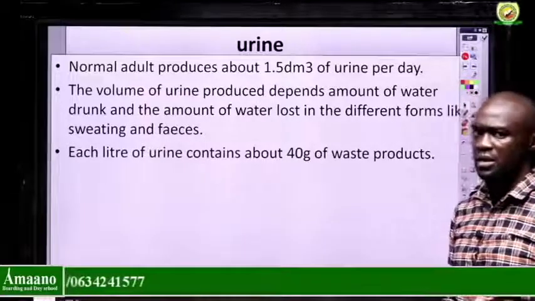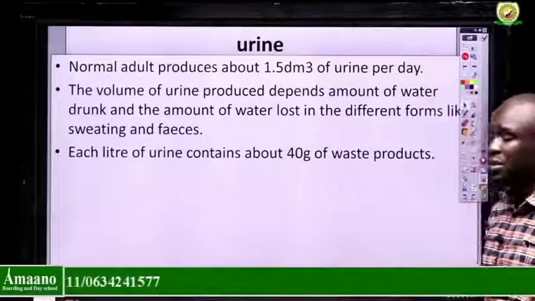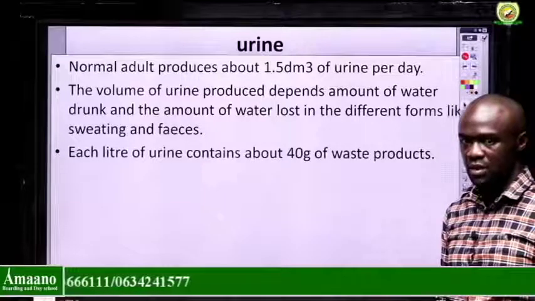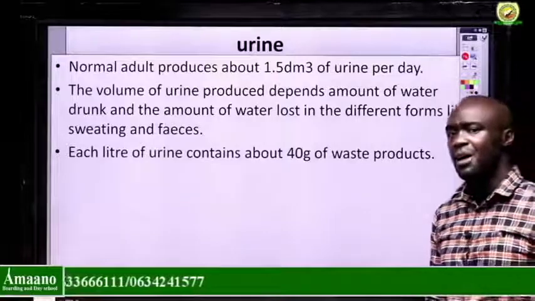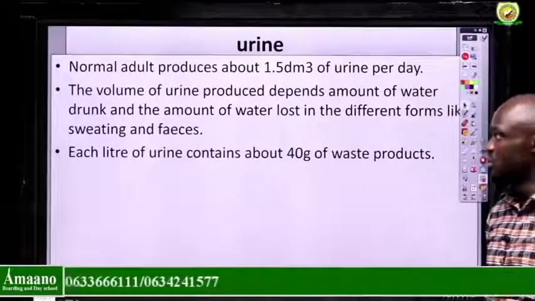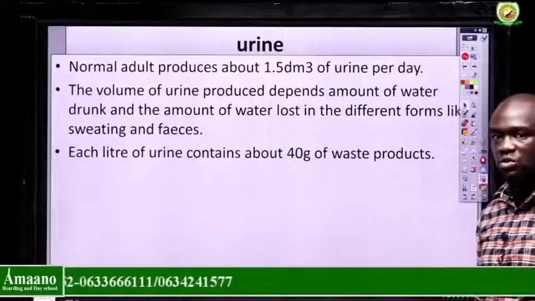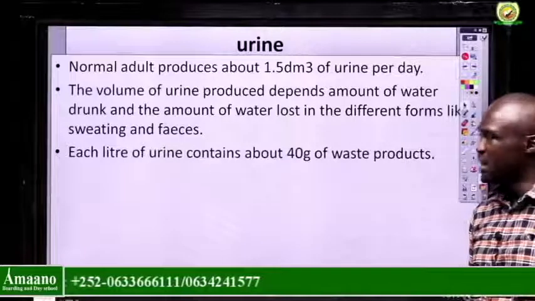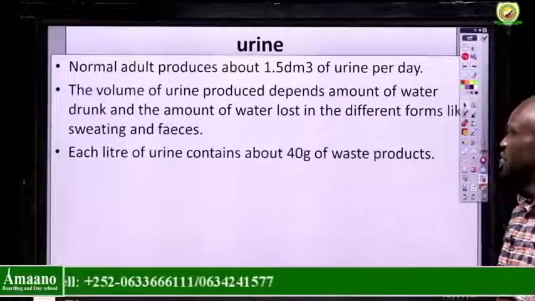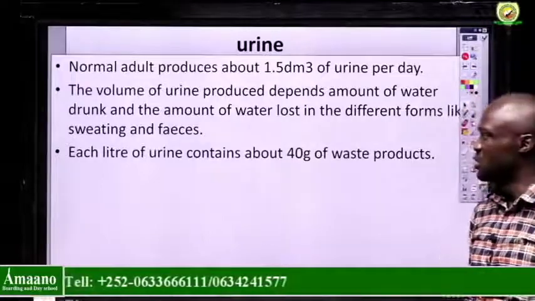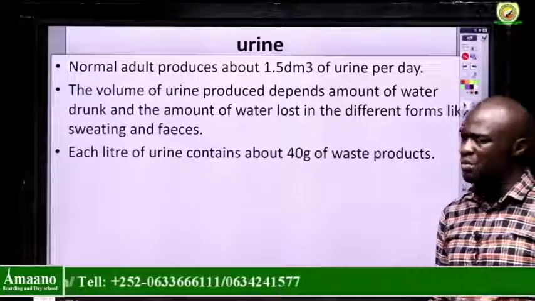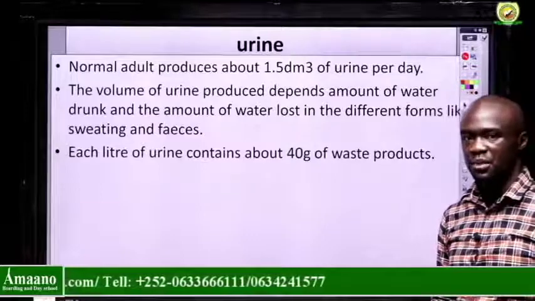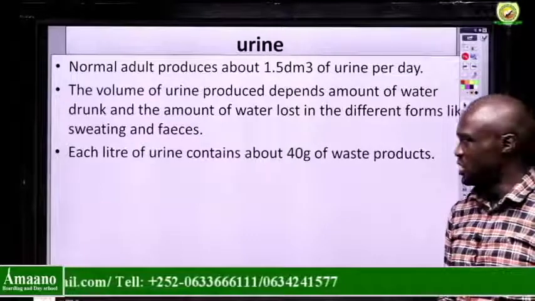For a normal human being, every day produces around 1.5 liters of urine, or 1.5 decimeters cubed of urine. But the volume of urine produced depends on the amount of water you take in and the amount of water you lose through the mechanisms we looked at last time. Like we said, we lose water when we sweat and also through feces. But out of every liter of urine, at least 40 grams is for waste products. Then the rest, water.